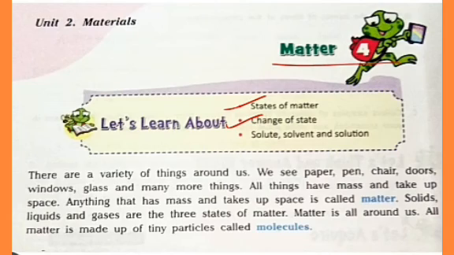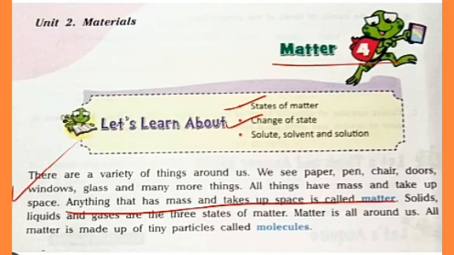So let's proceed. Children, we all observe many things in our surroundings, such as tables, chairs, pen, pencil, books, clothes, etc. All these are made up of different materials, and all these things have mass and take up space. So what is matter? Anything that has mass and takes up space is called matter.